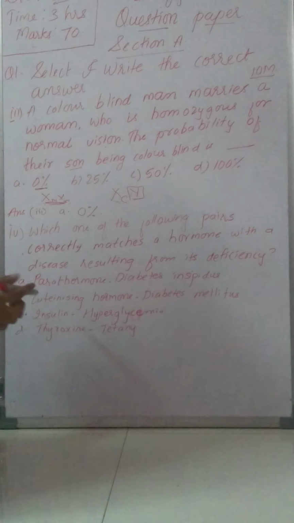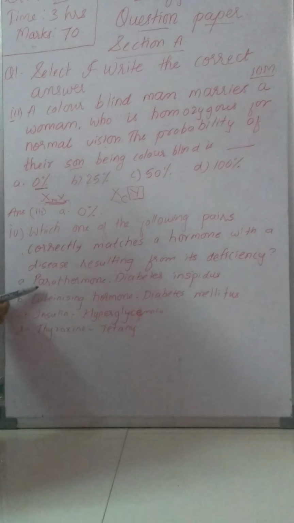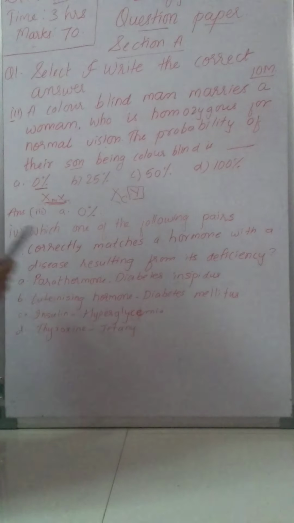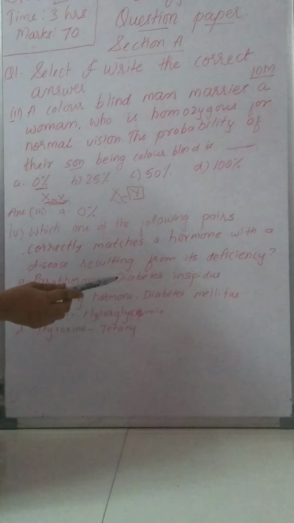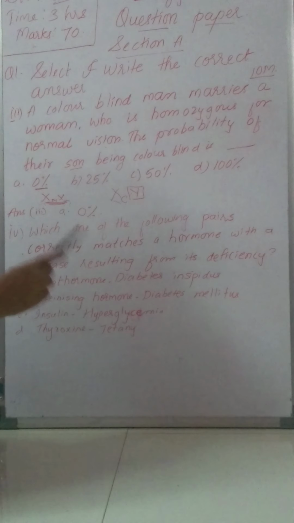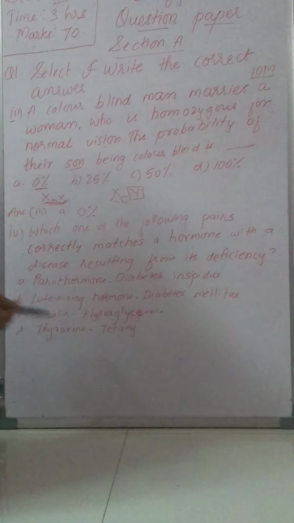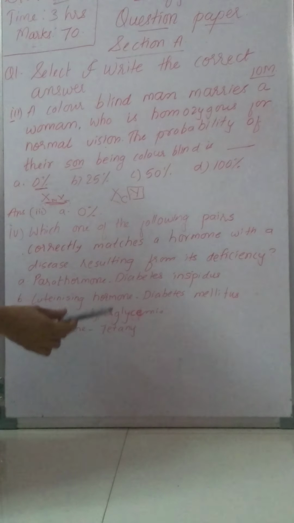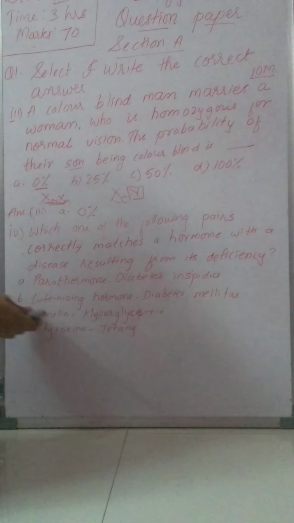There are 4 options. First is parathormone, diabetes insipidus. Second is luteinizing hormone, diabetes mellitus. Third is insulin, the name of the disease is hyperglycemia. And the last is thyroxine hormone, the name of the disease is tetany.